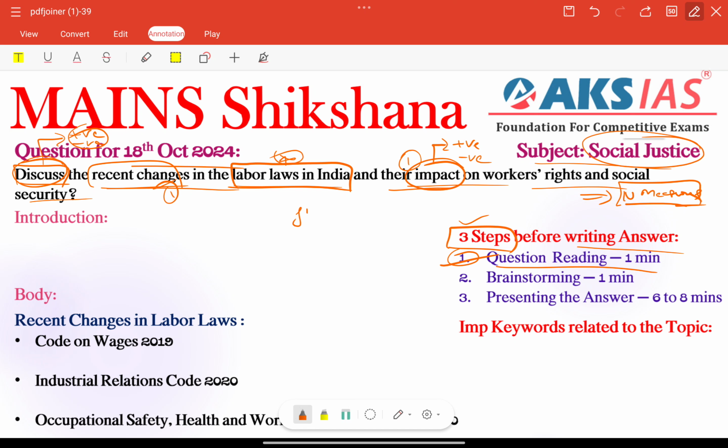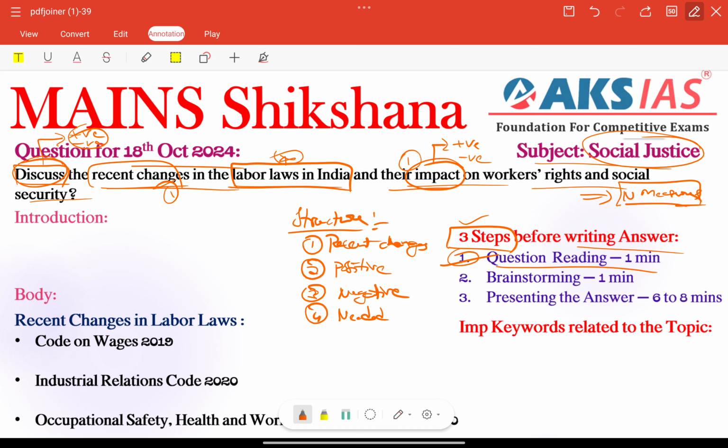So here we can create one structure. A simple structure. The first important thing is recent changes in labor laws, right? The second important thing is positive impacts. The third important thing is we need to provide negative impacts also, right? Finally, needed measures. A very important structure, right? Just a simple structure based on our keywords. The main important thing here is the discuss question tag, right?